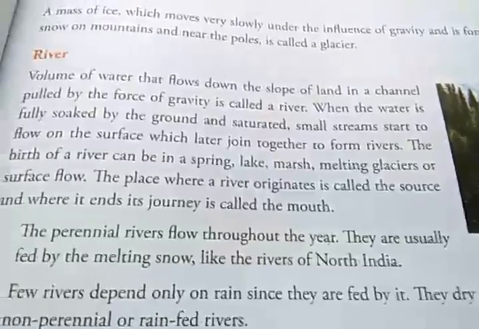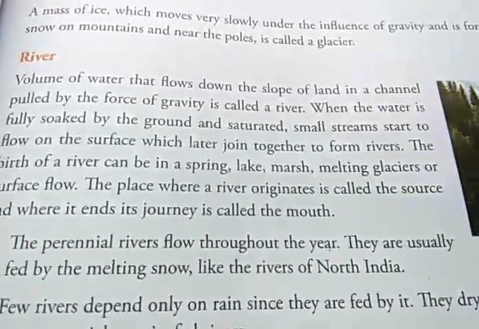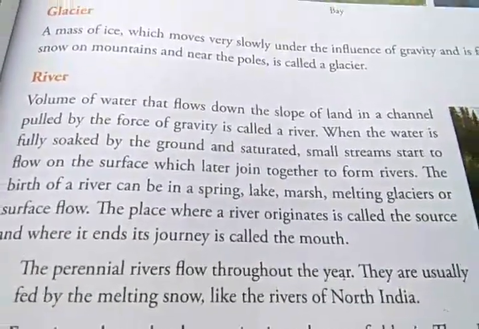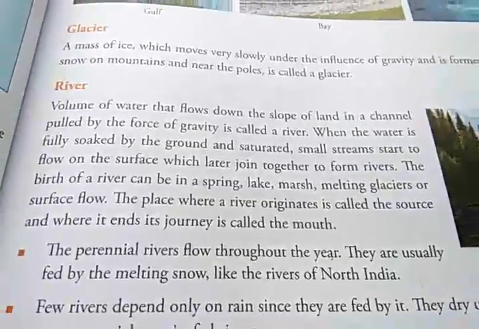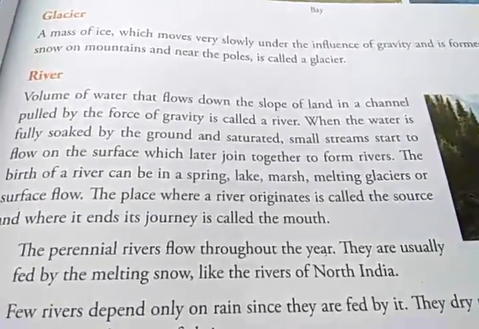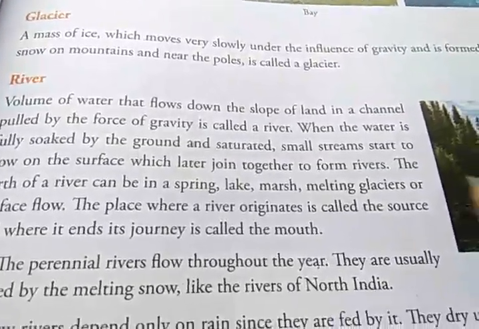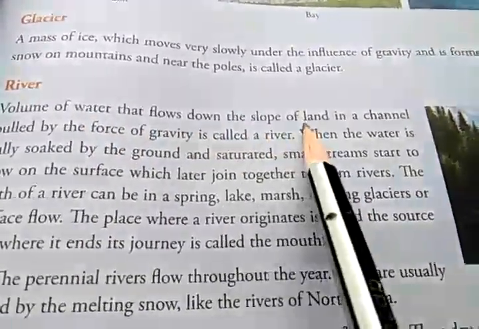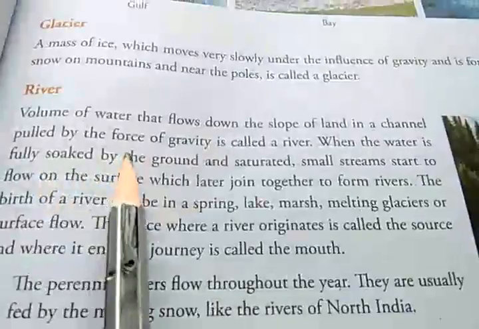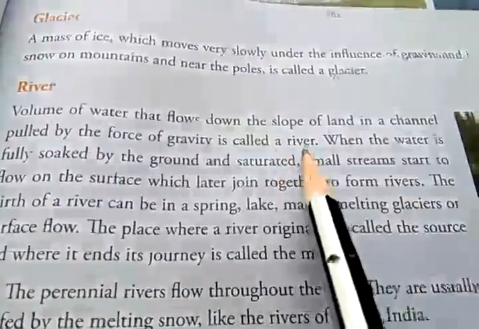Then what is a river? Okay, the most important example of a river is Ganga, which flows in our city. So a volume of water that flows down the slope of land in a channel, pulled by the force of gravity, is called a river.